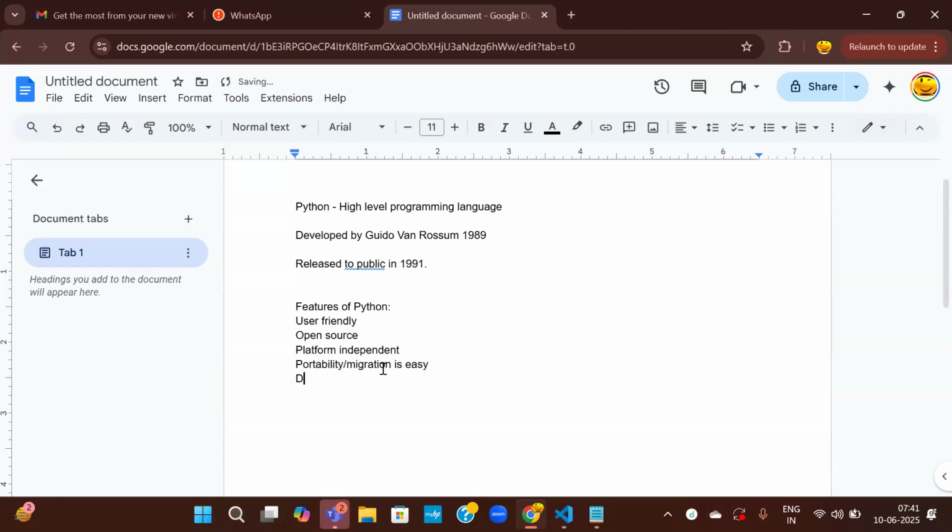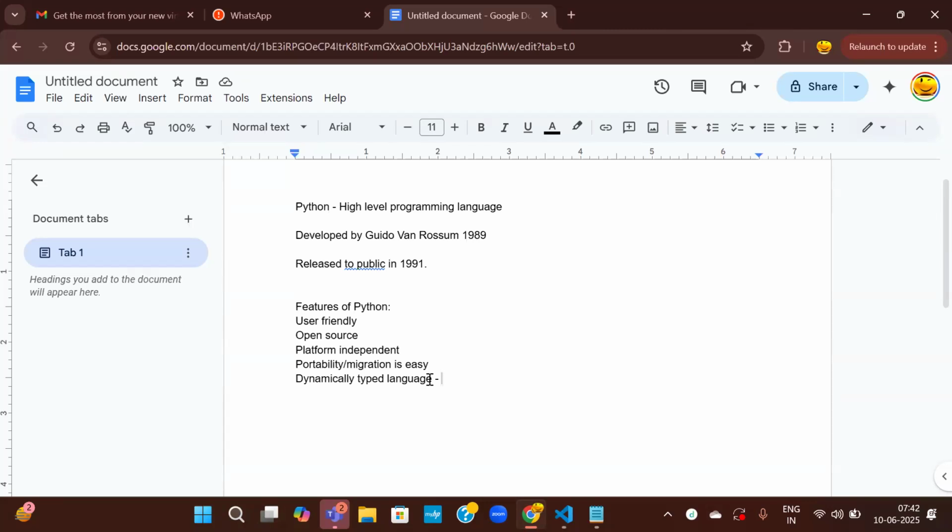Okay. And next, Python is a dynamically typed language. Which means that in other languages, either C or Java or C++, whenever you have to define some variables, first we need to declare the data types, whether it is an integer or a string or varchar. But here in Python, it is not required to define the data types.